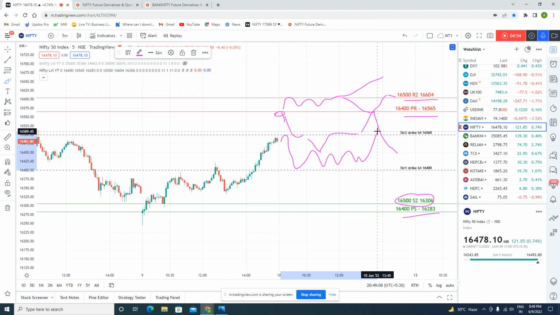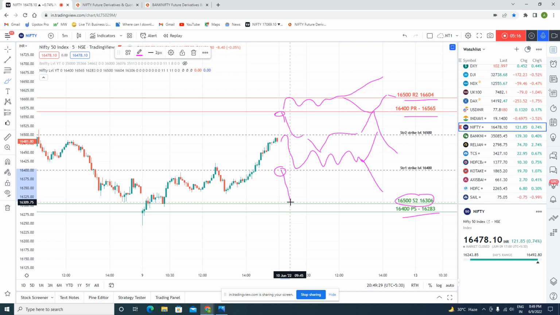And it may move like this also. If it is breaking 400 and it is coming from the PR level, it may try to come to this zone, but here around 16340 or 50 it may get a rest. And if it is a gap down opening, definitely it will happen around 16400 and it will try to touch or come down over here.